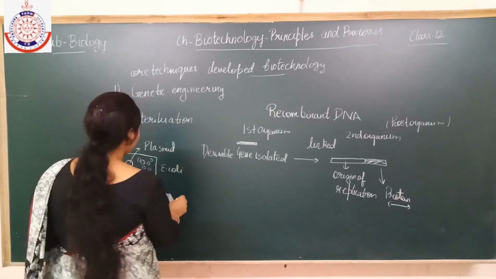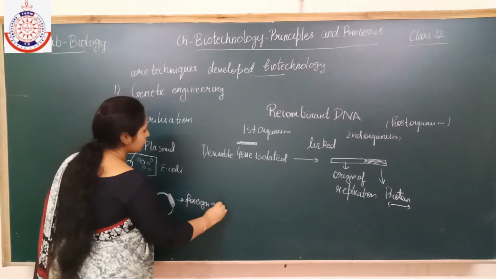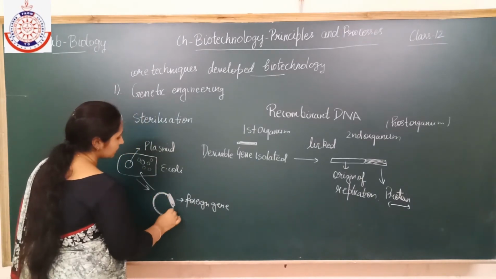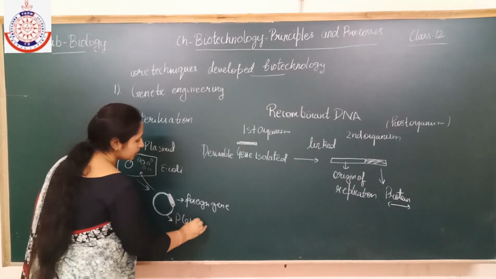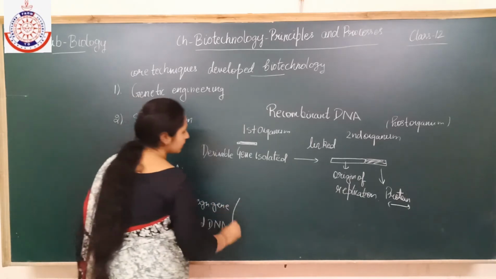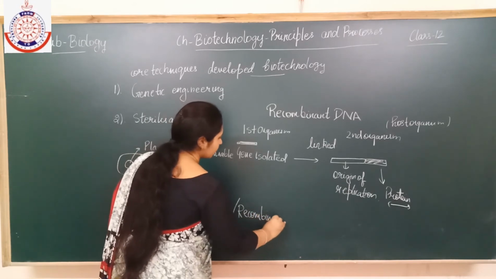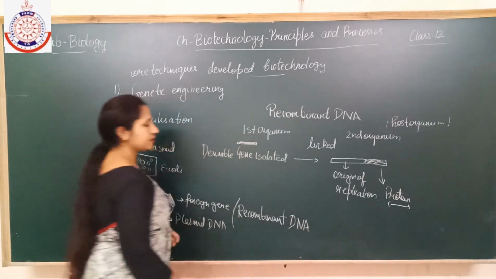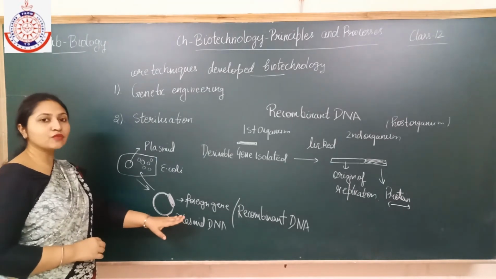So here, having the foreign gene, this is the foreign gene, and this portion is the plasmid. Okay, this is the plasmid DNA. So together they are known as recombinant DNA. And plasmid DNA is acting as a vector here.